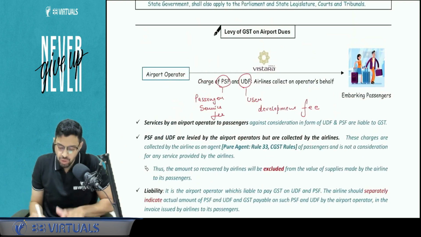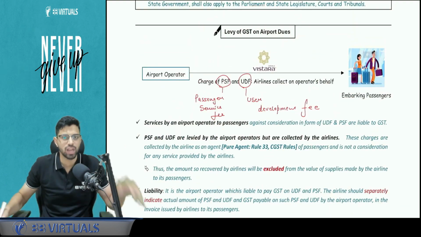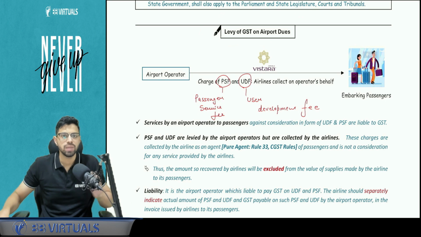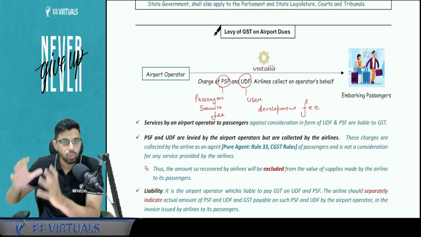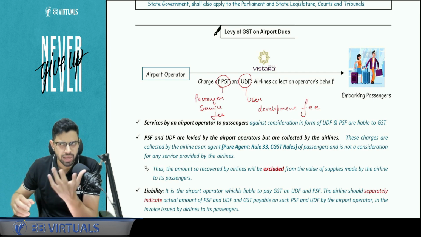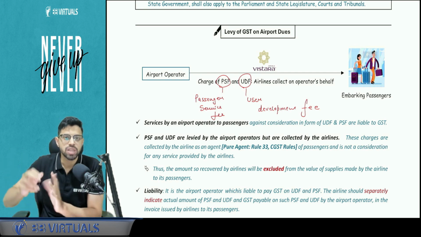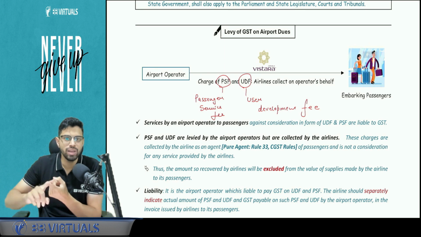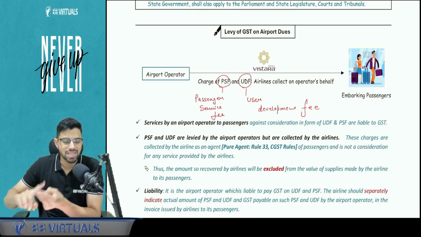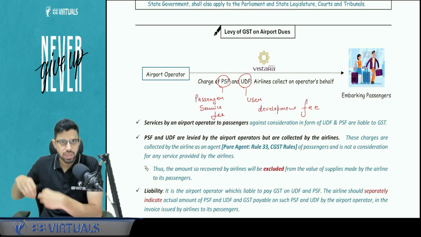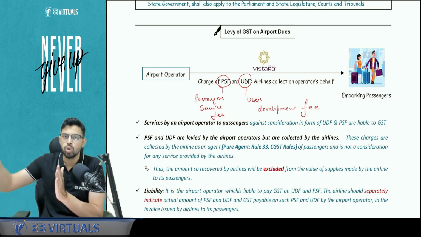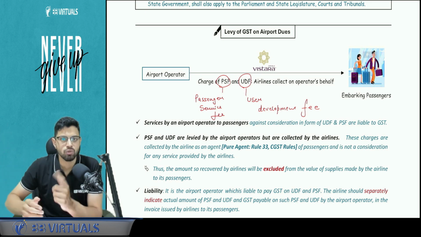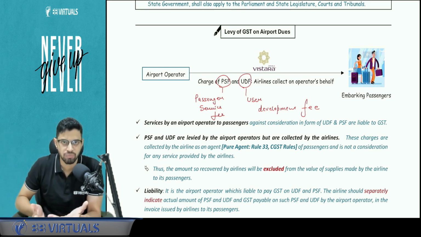Now, there was one small circular with respect to the GST on airport dues. This is nothing big. Just understand one thing. When I go to Delhi airport, I use the Delhi airport services and their infrastructure. So the airport operator, let's say GMR, which I think operates the Delhi airport, will charge two particular fees from me: the UDF, user development fee, and the PSF, passenger service fee. I have to pay as a passenger, they are levying as an operator. But practically it is very difficult for the airport operator to collect it from me. Imagine someone standing at the gate and asking you for 30, 40, 50 rupees for this UDF and PSF. It would be a very bizarre condition.